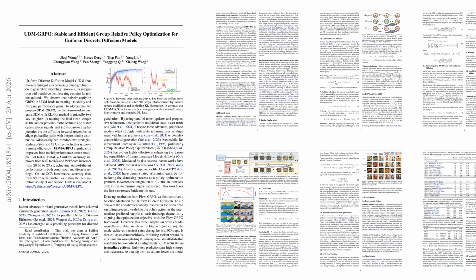The paper identifies 2 causes. Intermediate denoising outputs are too noisy to serve as policy actions, and optimizing on reverse sample trajectories creates an out-of-distribution mismatch versus pre-training. UDM-GRPO fixes both by redefining the action as the final clean sample x1 at every time step, and by reconstructing RL trajectories through the forward diffusion process, x forward, rather than the model's backward trajectory, x backward. This keeps the policy update aligned with the pre-trained probability path and stabilizes GRPO on discrete token states.